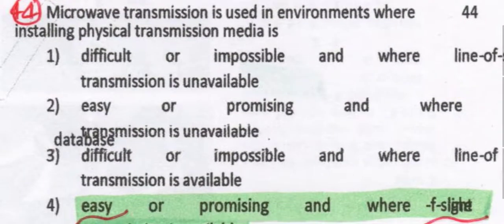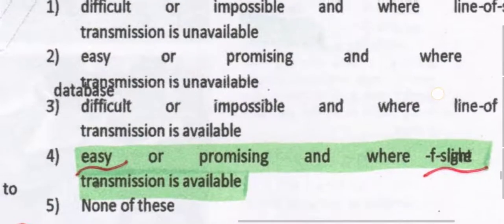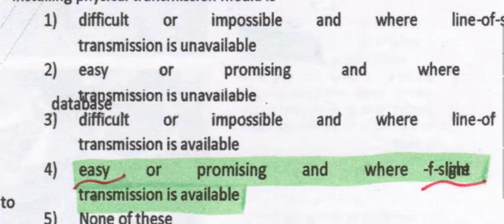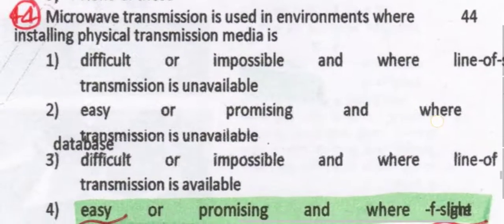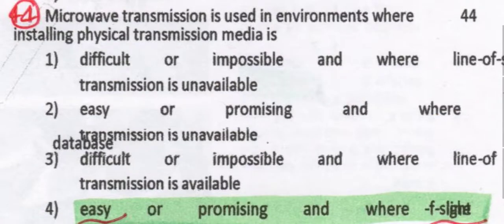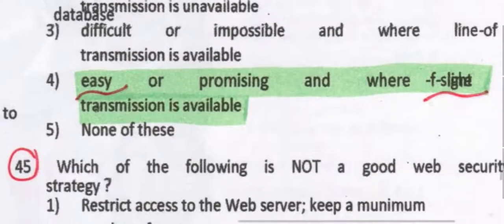Microwave transmission is used in environments where installing physical transmission media is difficult, and where line-of-sight transmission is available. This is what exactly microwave transmission is used for.